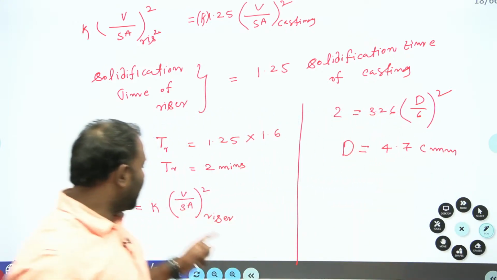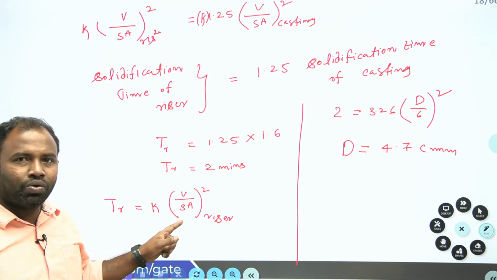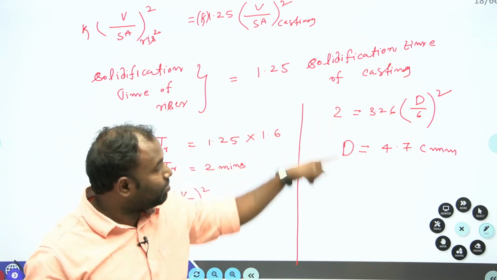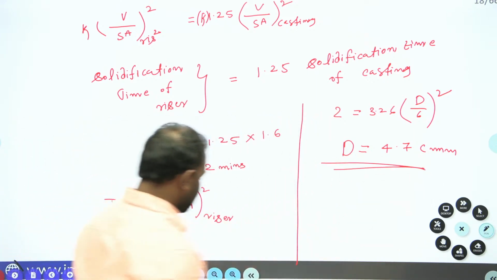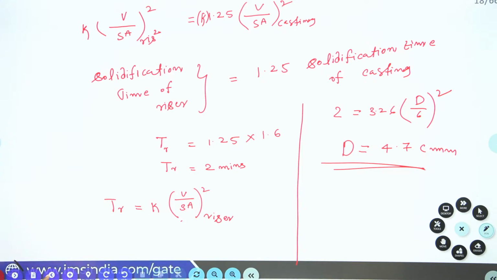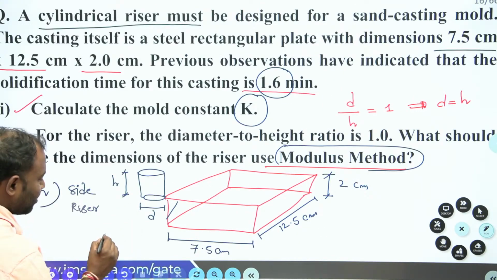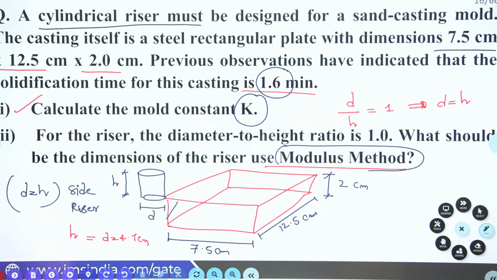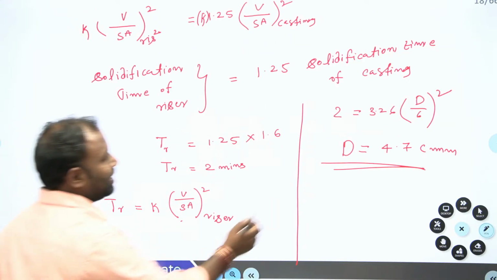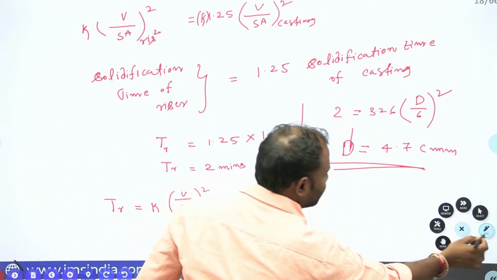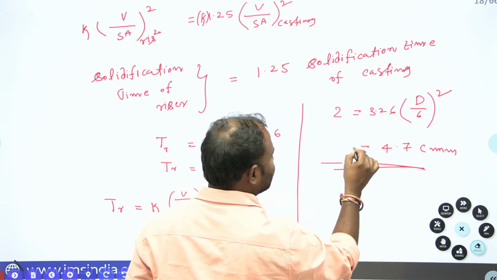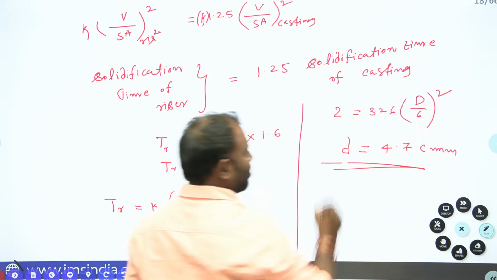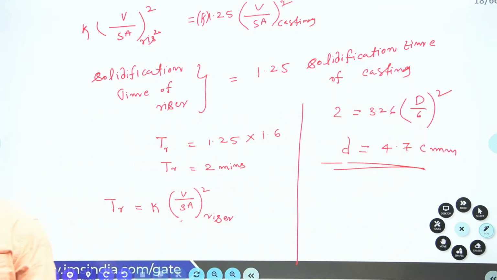Now modulus of riser, volume by surface area, is equal to volume of riser by surface area. That is the reason why here you are going to get d by 6. From there you can calculate the diameter of the riser is 4.7 centimeter. Now here your d is equal to 4.7 centimeter, that is also equal to height. Yes, guys. Now here I have written capital D, so take it as a small d, because we have considered it as a small d. All right. Now this is how you are supposed to select your answer.